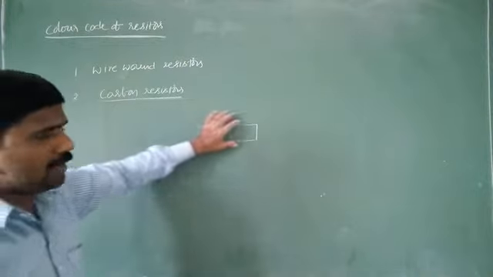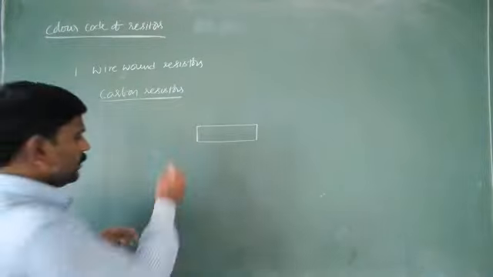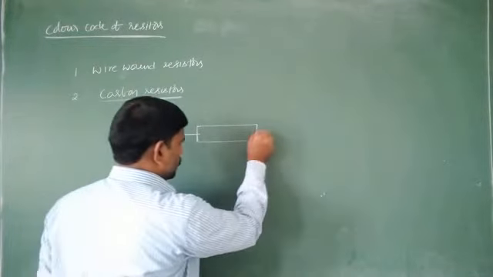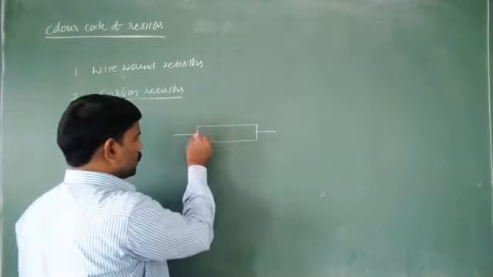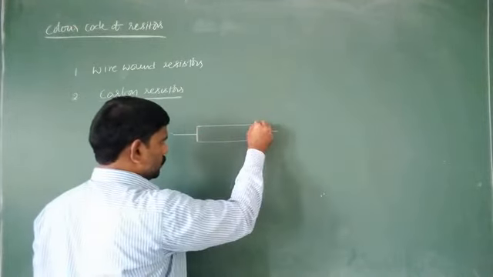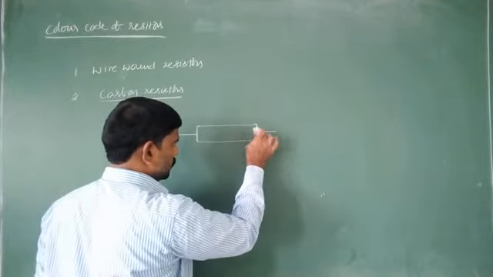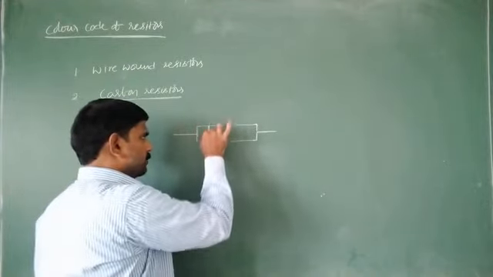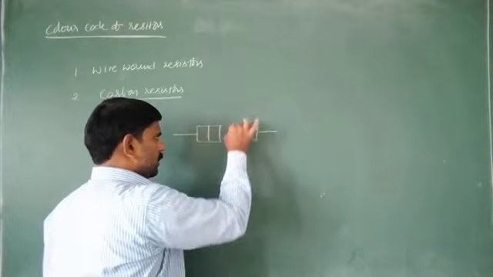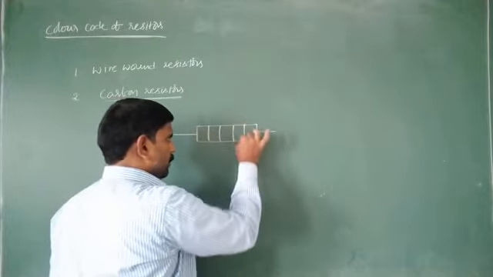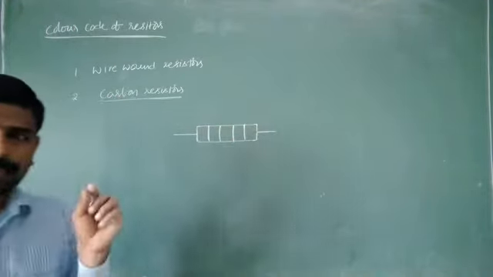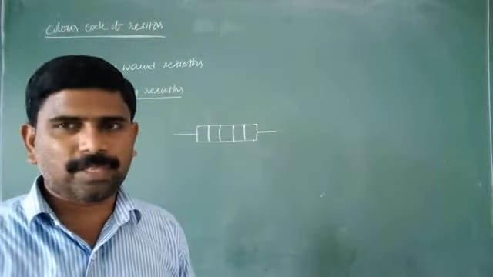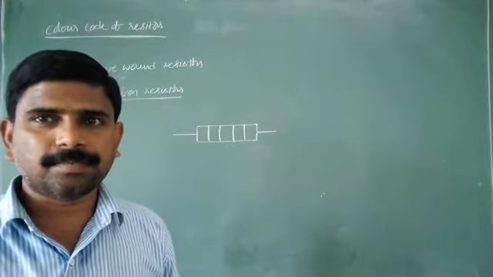It is made up of carbon, and it consists of two wires to conduct, connected like this. Here different colors are there, and different colors represent different values of the resistances.